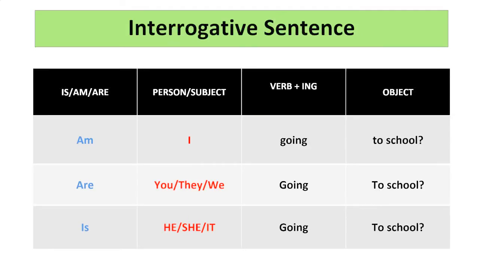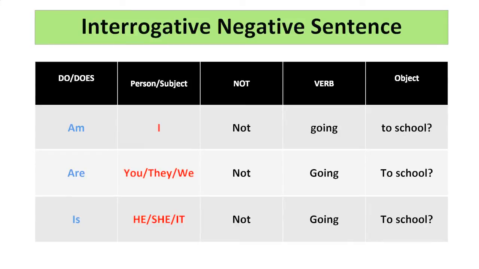We have the interrogative sentence. You start your sentence with your helping verb followed by the subject, verb plus ing, object. So am I going to school? Maybe. I don't know. I don't like school. So maybe I'm not going. Are you, they, we going to school? Maybe. They are bookworms, so they love to go to school. Is she going to school? No, she's not going to school. She's going on a date with me. I'm just kidding.